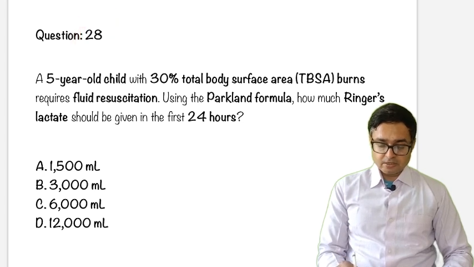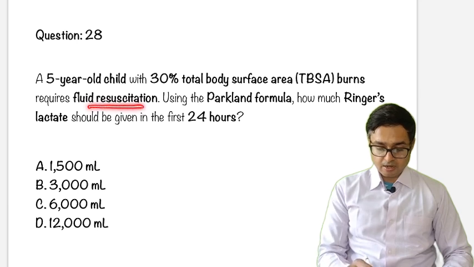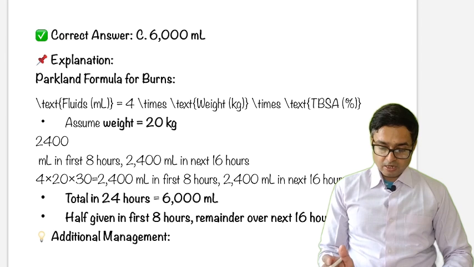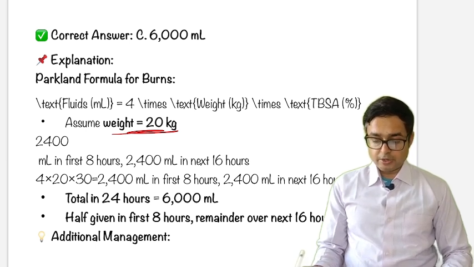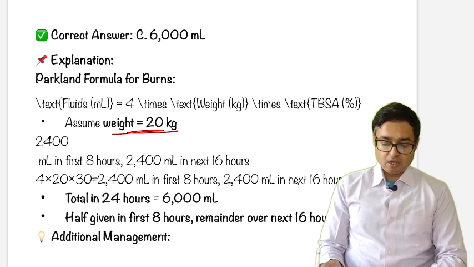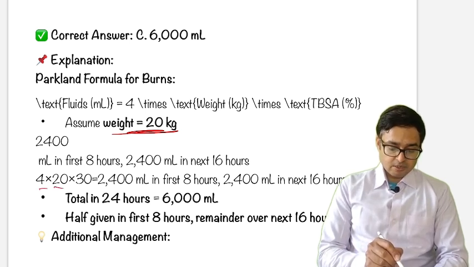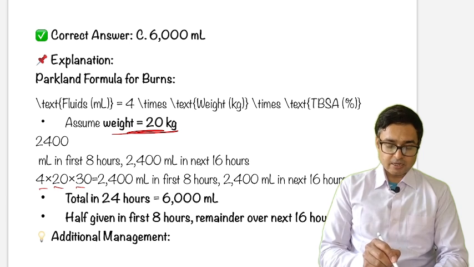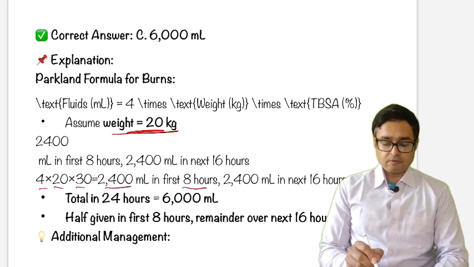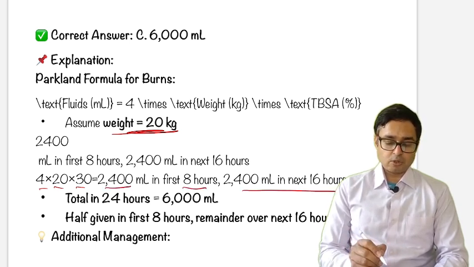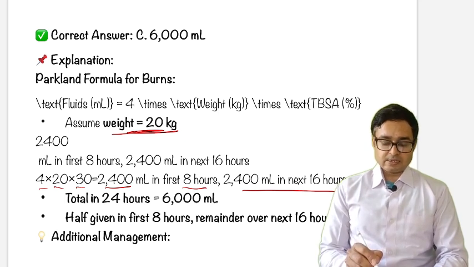A 5-year-old child with 30% body surface area burn requires fluid resuscitation using the Parkland formula. How much Ringer lactate should be given in the first 24 hours? You have to remember the Parkland formula: 4 times weight in kg times body surface area. So 4 into 20 into 30 is 2400, given in the first 8 hours, and 2400 in the next 16 hours. Total in 24 hours is 6 liters.